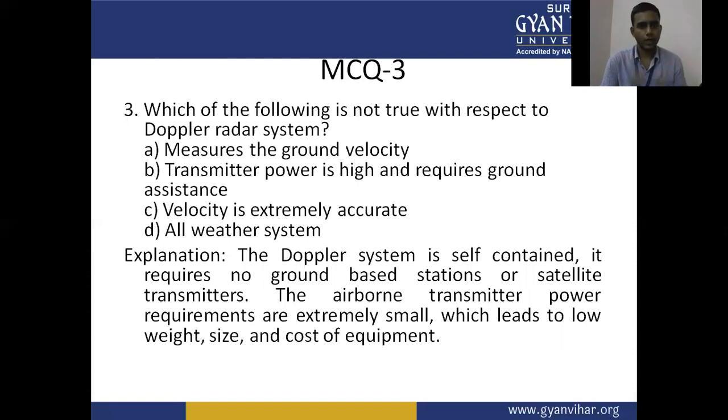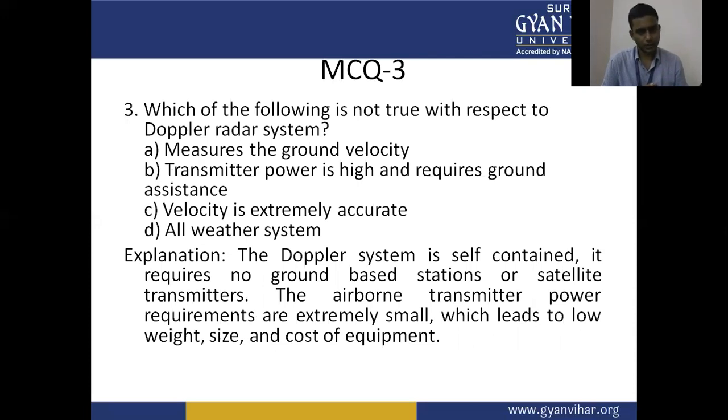Which of the following is not true with respect to the Doppler radar system? A, measures the ground velocity. B, transmitter power is high and requires ground assistance. C, velocity is extremely accurate.